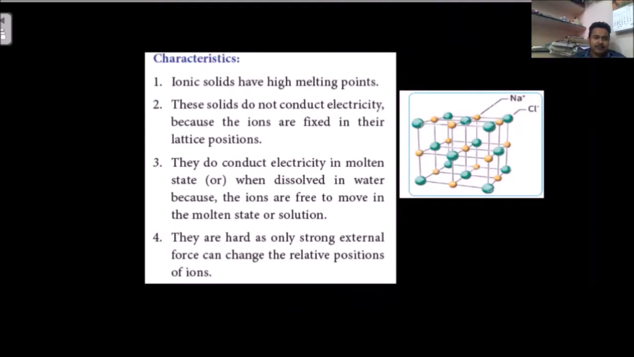Now we go to the characteristics of ionic solids. What are the properties? They have high melting points. You have to give high temperature to melt them, because ionic bonds are strong bonds, very strong compared with the others.